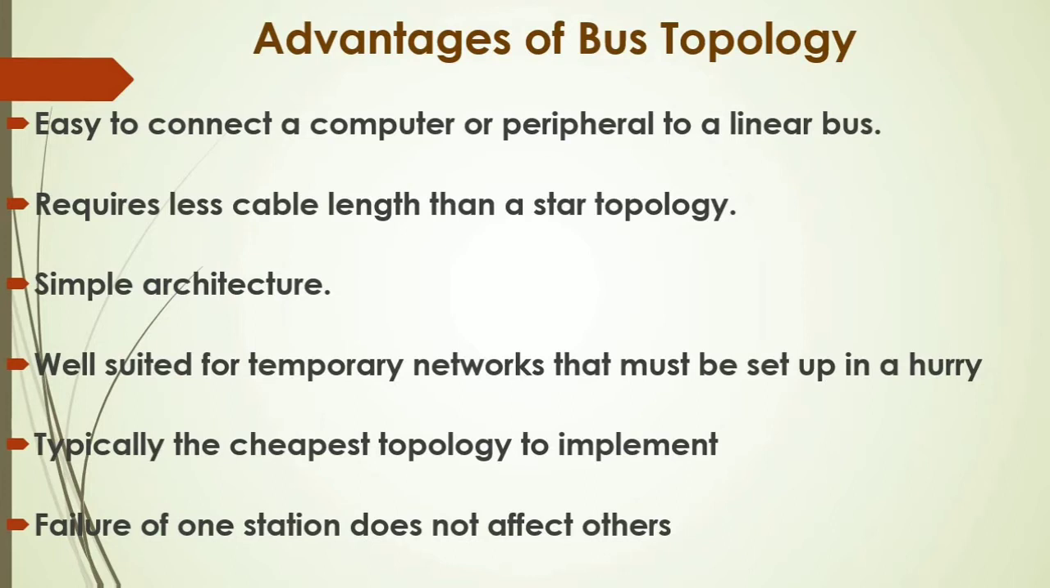Typically the cheapest topology to implement. Bus topology is cheapest to implement because we only need cables and RJ45 connectors. Failure of one station doesn't affect others. If one node stops working, then the other nodes on the network remain unaffected, so their working is not disturbed. That's why failure of one station does not affect others. These are some advantages of the bus topology.